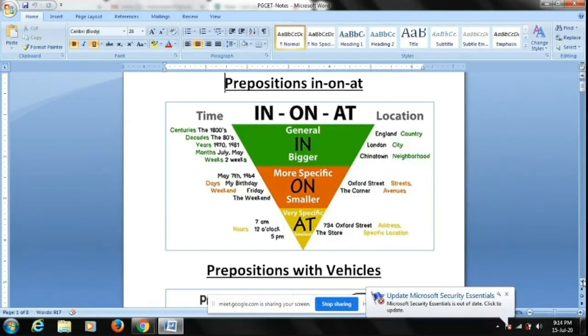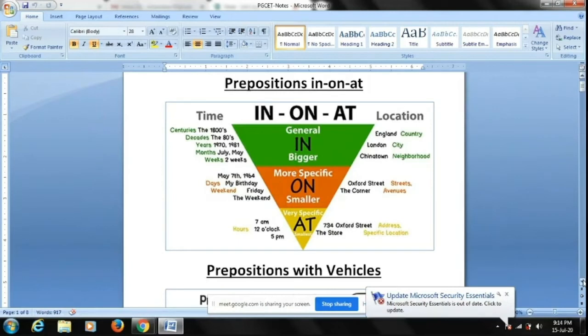Whenever we want to talk about time a bit more specifically, and you want to talk about a specific day, like when is your birthday, you may say my birthday is on 5th Feb. So you use on to talk about a specific day. When is Diwali this year? Diwali is on 25th November. So whenever you want to talk about a specific day, you have to use on.